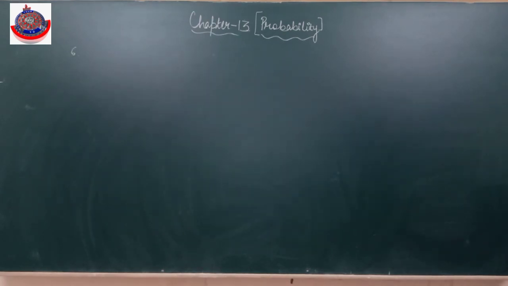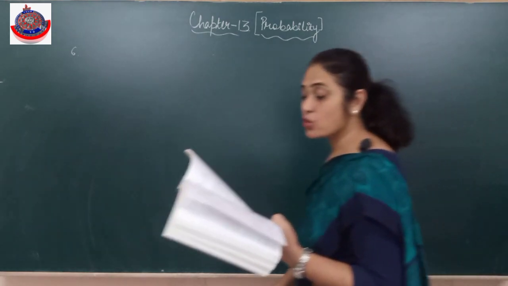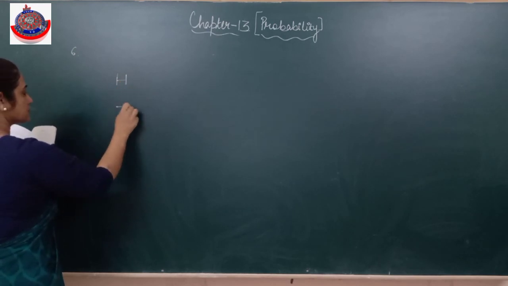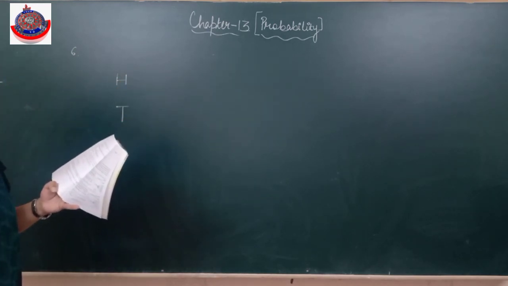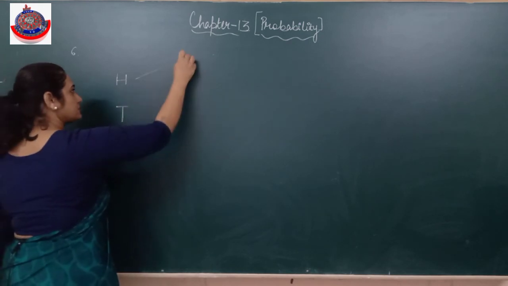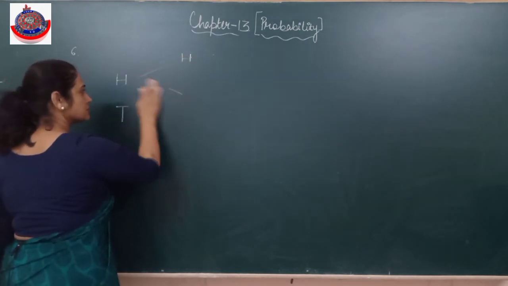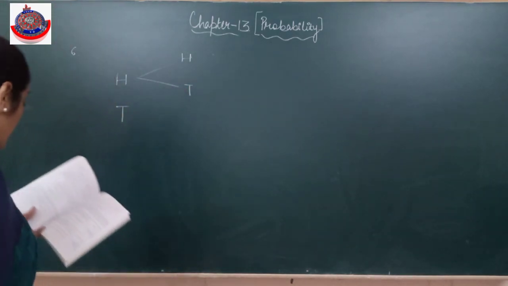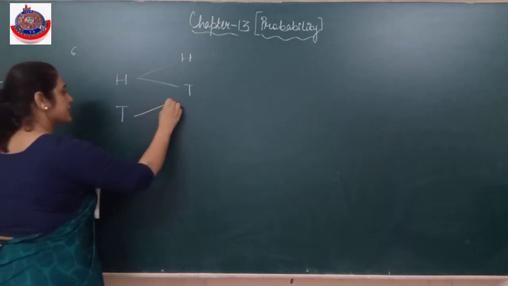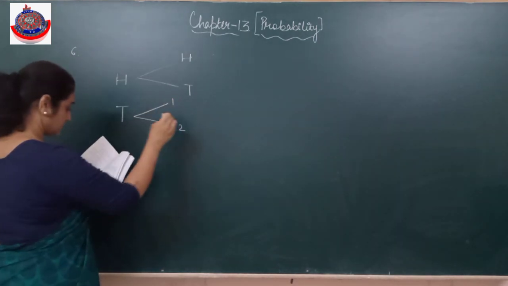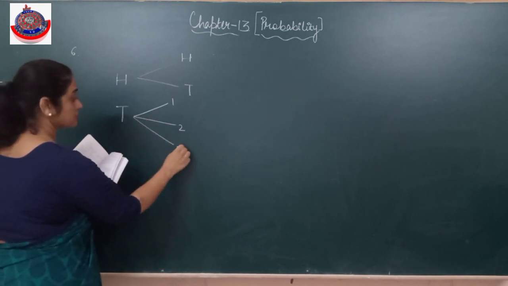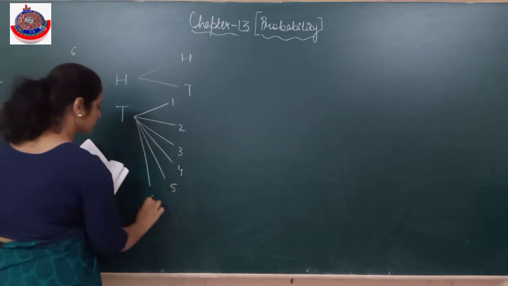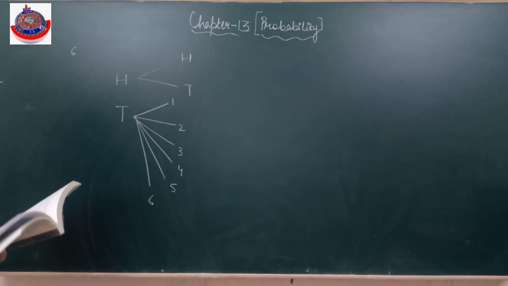Let's see the last one. Consider the experiment of tossing a coin. If coin shows head, toss it again. Is it clear? If it shows tail, throw a die. सबसे पहले सैंपल स्पेस बनाते हैं, उसके बाद देखेंगे क्या होने वाला है.